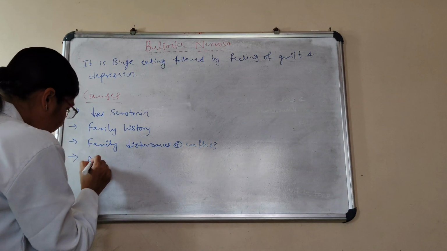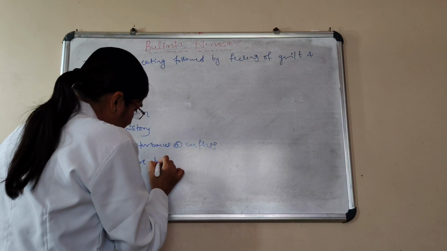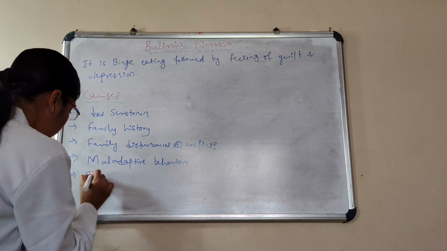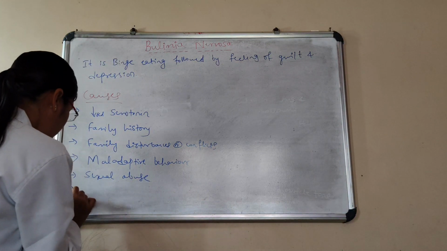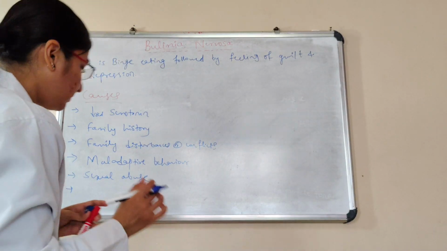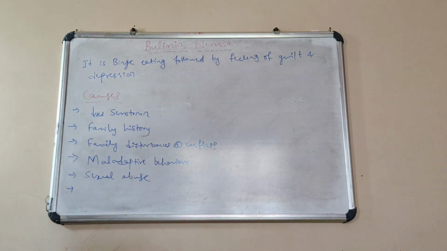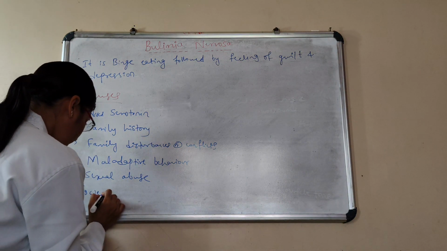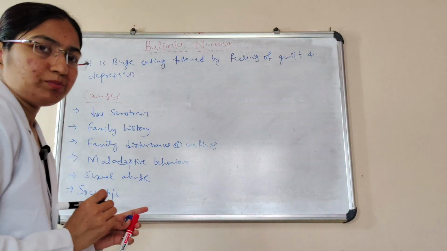maladaptive behavior, and then sexual abuse, and then also society's criticism, that is thinness and emphasis on obesity.